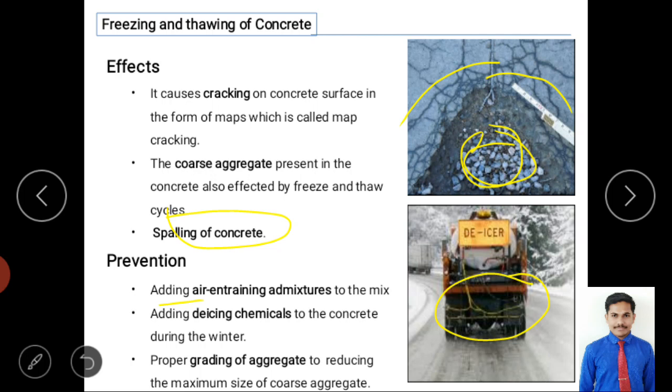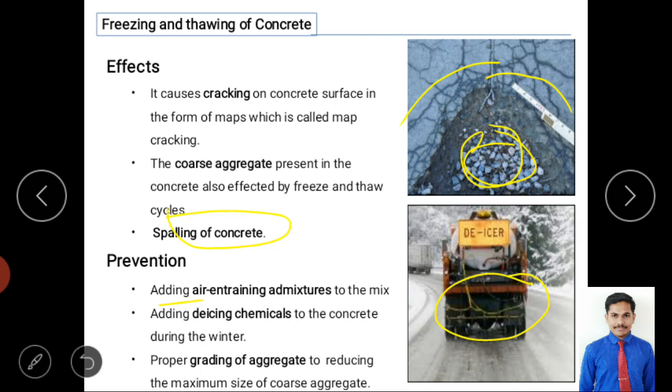And you can also prevent it by maintaining low temperature or suitable atmospheric conditions. If more moisture is available inside the concrete, that also affects the cracking. So proper designing is required, proper curing is required, proper compaction is required. Proper management is also required, and due to this you can reduce freezing and thawing.